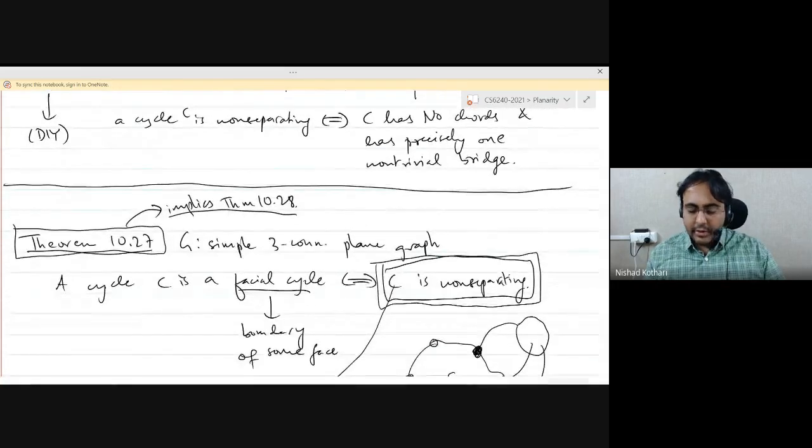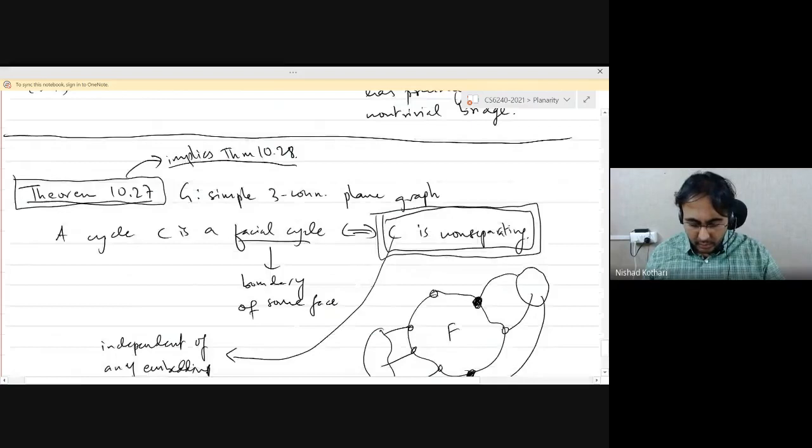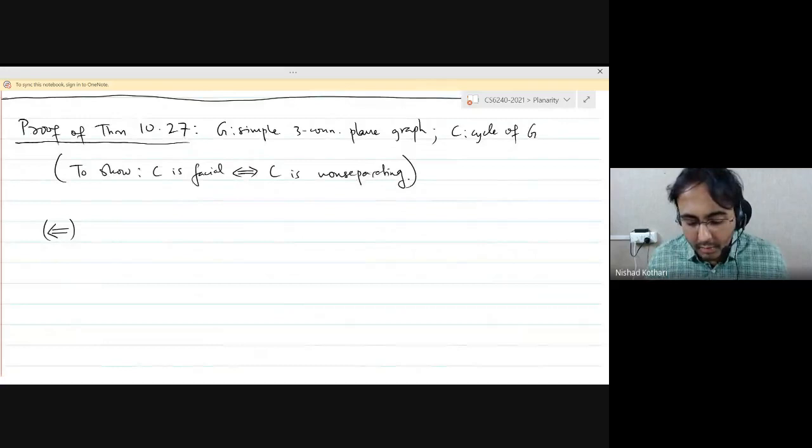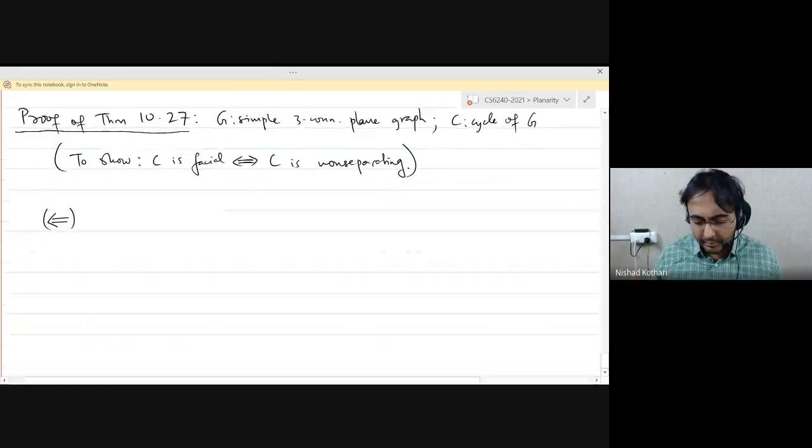So that's the actual theorem we'll be proving. And in particular, this implies that there is a unique planar embedding because the facial cycles are exactly the non-separating cycles, right? And for the non-separating cycles, you don't need an embedding. That's a completely combinatorial or graph theoretical definition. Good. So that's the plan. We will wrap this up quickly and then we'll move on to proving Kuratowski's theorem. Although we won't actually see the proof today, we will go through the plan for proving it, and it's only in the next lecture that we'll complete the proof.